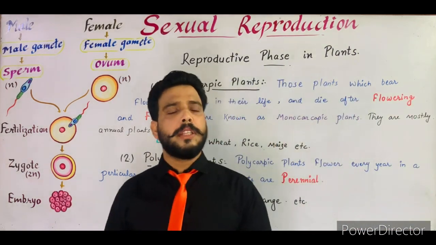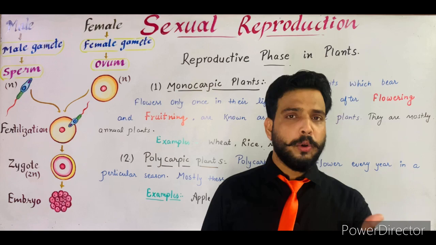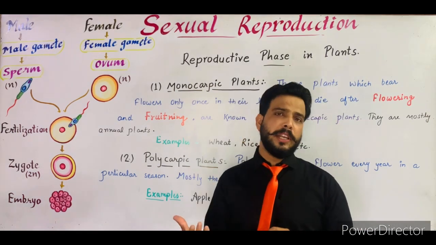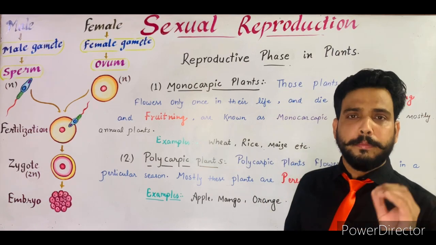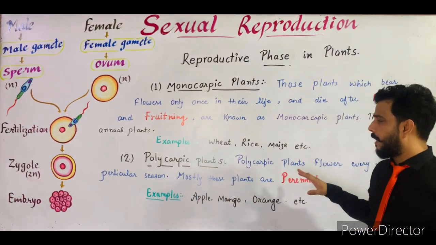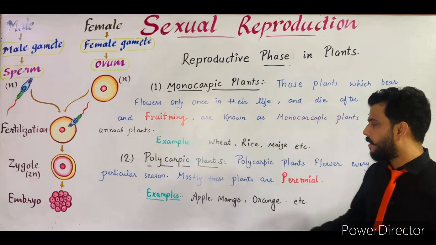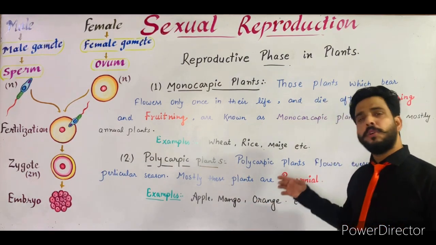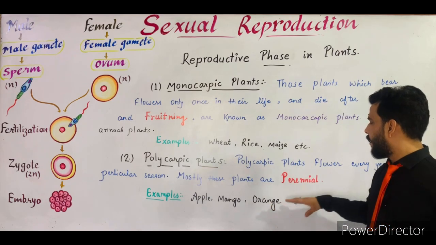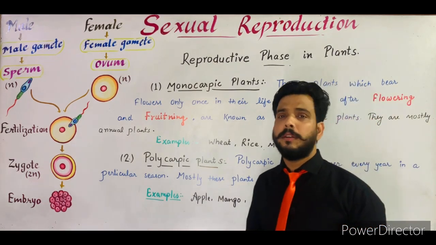Suppose there is a plant of mango in which flowering and fruiting occurs every season. So this is a polycarpic plant. Mostly they are perennial plants, and examples of these types of plants are apple, mango, orange, and many other fruit plants. So these are known as polycarpic plants.